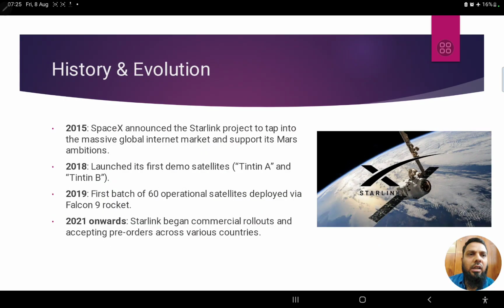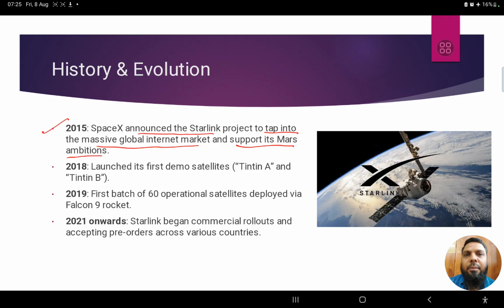Now, let's have a look at the evolution of the Starlink project. In 2015, SpaceX announced Starlink. The aim was to tap into the massive global internet market, because internet facilities were lacking in a lot of countries. Therefore, he wanted to capture that market and also support his Mars ambitions. Elon Musk has a famous quotation that even though he was born on the Earth, he wants to die on Mars. That is his aim. It may or may not be realized, but that is his goal.